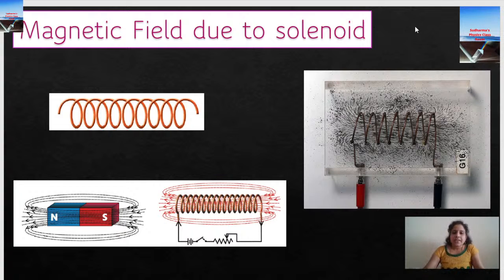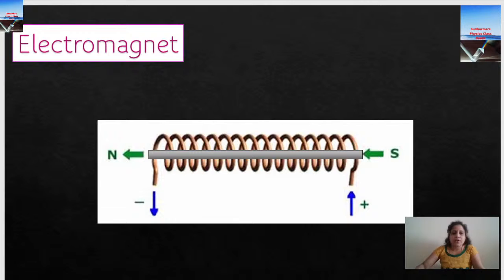Another method to increase the strength of the magnetic field of a solenoid is to insert a soft iron core material into it. Soft iron is a magnetic material, so it can be inserted into the coil. The soft iron also gets magnetized, so the strength will increase in that case. Okay, so these are the methods to increase the strength of the magnetic field.